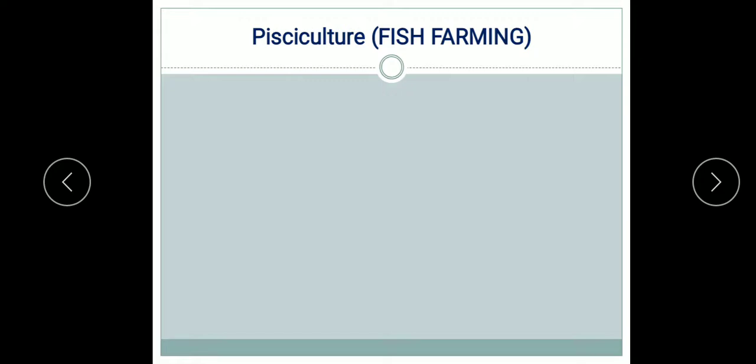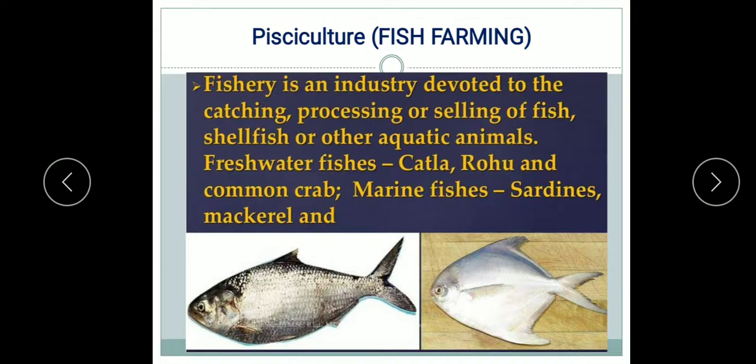Besides, inland water resources are also rich, spread over 1.6 million hectares. So all these factors provide a high potential for the production of fishes. Now let me explain what pisciculture or fish farming is. Fishery is an industry devoted to catching, processing or selling of fish.